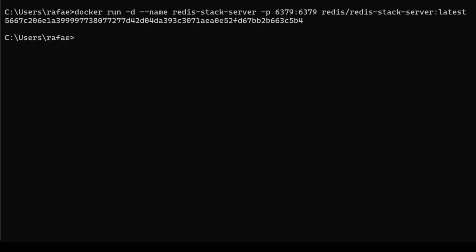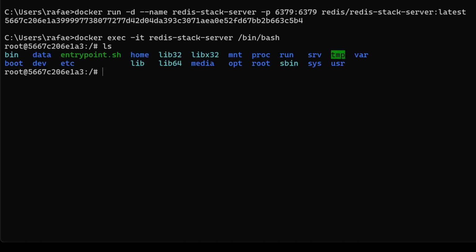Now let's connect to it using the interactive mode, so running /bin/bash. Okay, here we have executed that. Now we are inside. Here we have our Linux endpoint, and then we can now execute the Redis client. It is already installed in this container, so you can just type here redis-cli, and then now you are connected to your Redis server.